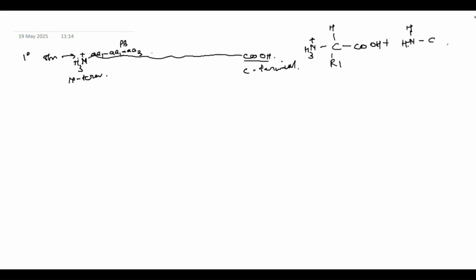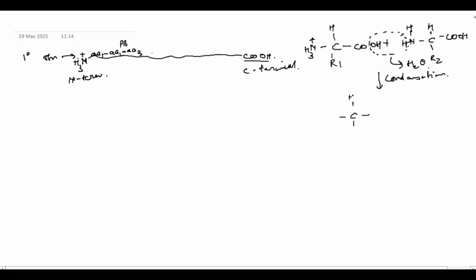This has 2 N, this has 2 H. This H and the carboxylic group's OH will be removed as H2O. This type of reaction is called condensation, where one molecule of H2O is released and the participating molecules then form a bond between them.